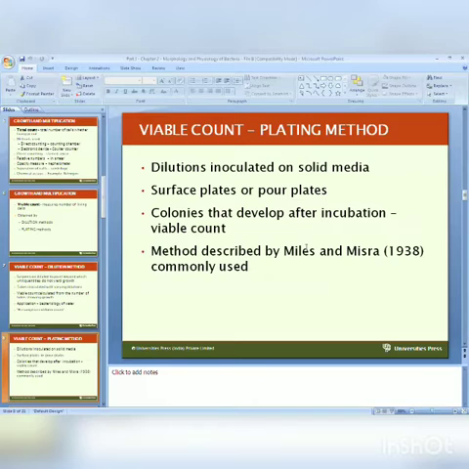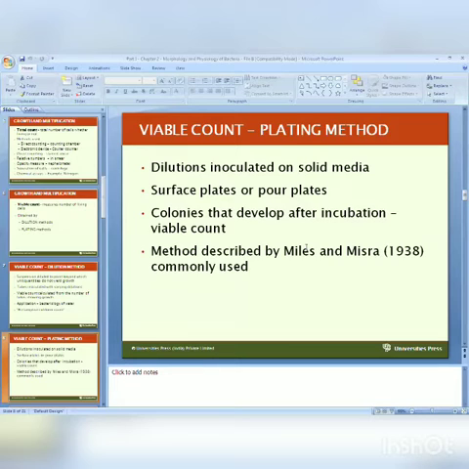In the plating method, the dilution is inoculated on a solid medium, using the surface plate or pour plate method, and the colonies that develop after incubation give the viable count. Keep in mind that one live cell produces one colony. In one colony, one lakh, two lakh bacteria may be present, because every 20 minutes cell division occurs, and a colony is produced when we grow onto the surface of solid media.